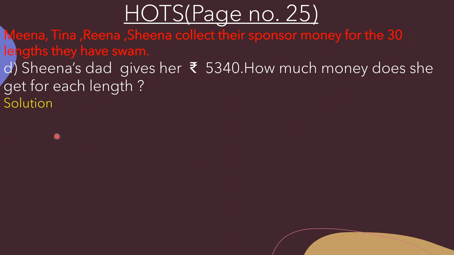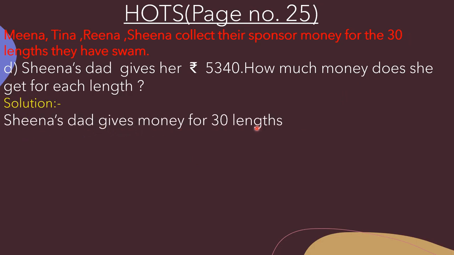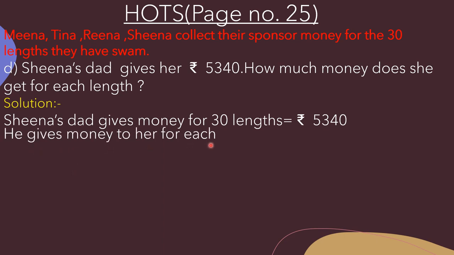Sheena's dad gives money for 30 lengths, that is equal to rupees 5340. For one length, that is equal to rupees 5340 divided by 30. So here we will divide.